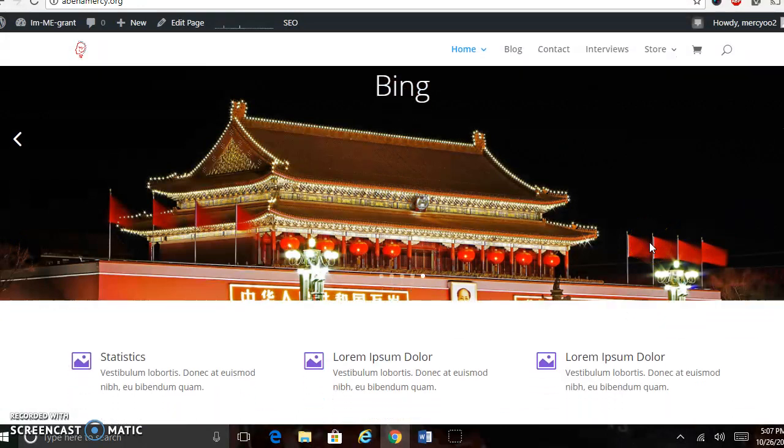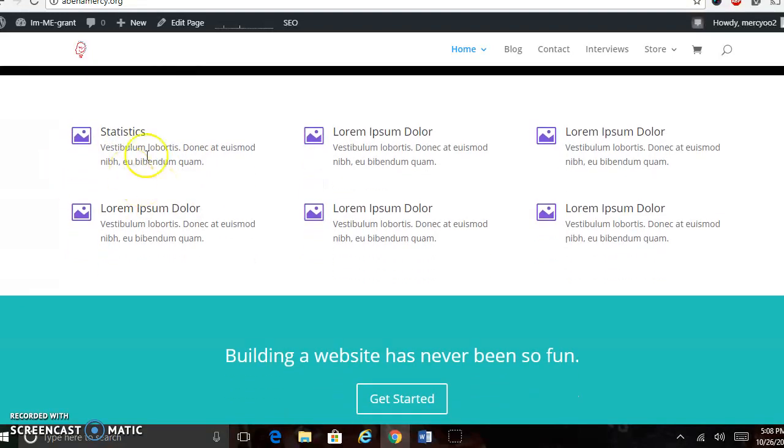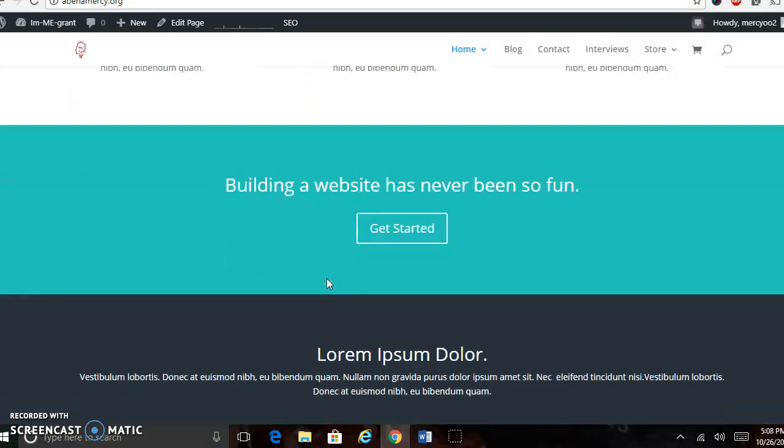Apart from the stories, I also wanted to add statistics about immigration, especially in America. This section of my website is going to have different statistics about immigration on here. That's why I wrote statistics in here as a placeholder for my website. And then I have all the stats that I just need to put in.